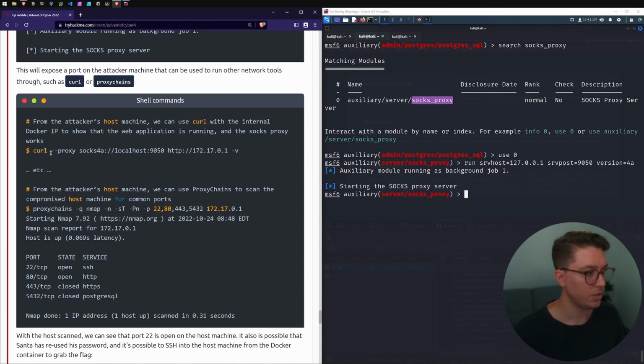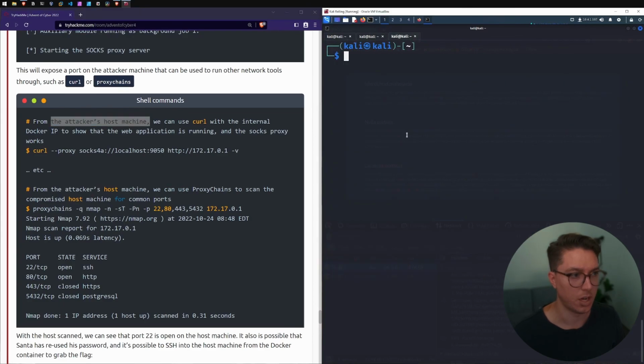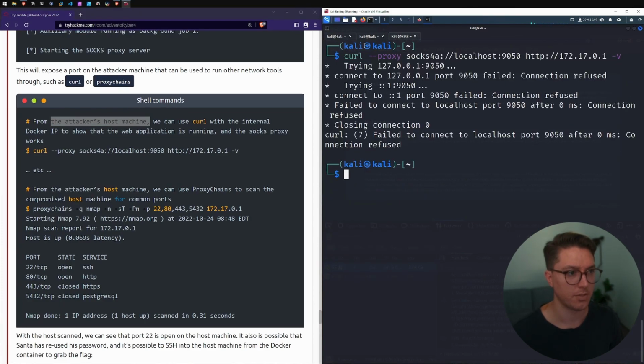So we can run curl --proxy SOCKS 4A, and then looking at the local host from that 9050 port that we opened, and then we're looking at this IP. So I'm assuming that this is then going to be the actual machine that these containers are running on. If we type that out, so we had an error. Do I need to wait from the attacker's host machine? Oh, like we just go in a new shell. I know that gave us the same thing.